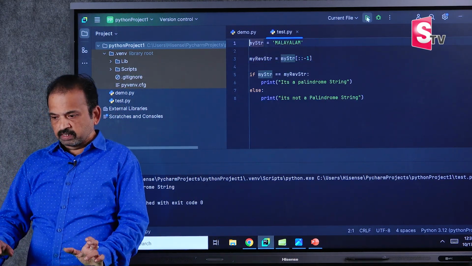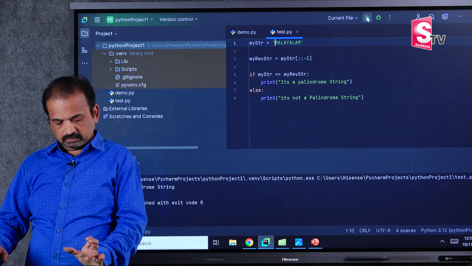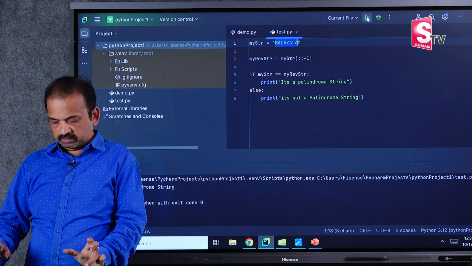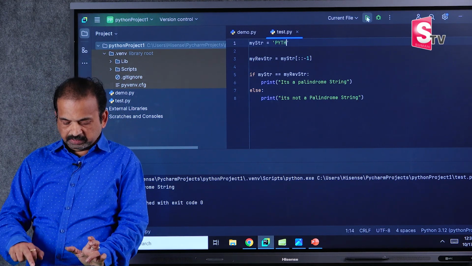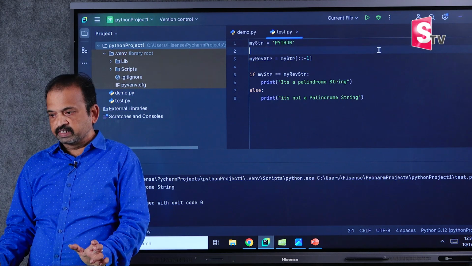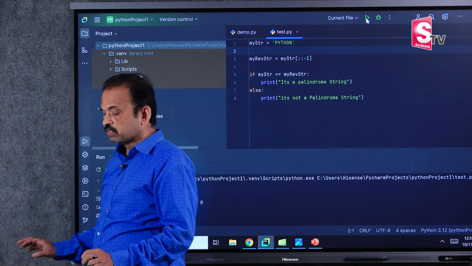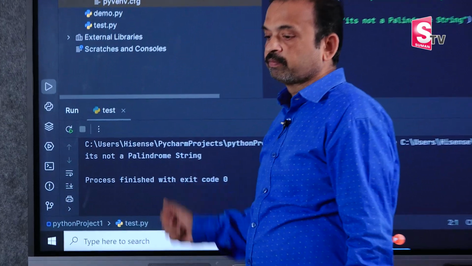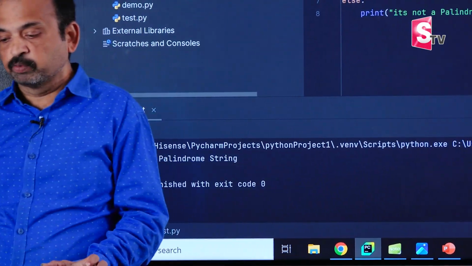Now this time I'll give Python. See, when you reverse Python, it is not Python, right? It's something other than Python. So when you run this, we'll get it's not a palindrome string. So by using slicing, we can write programs like this.